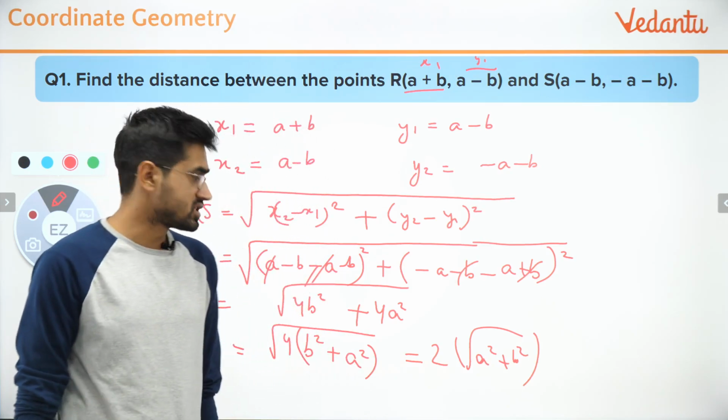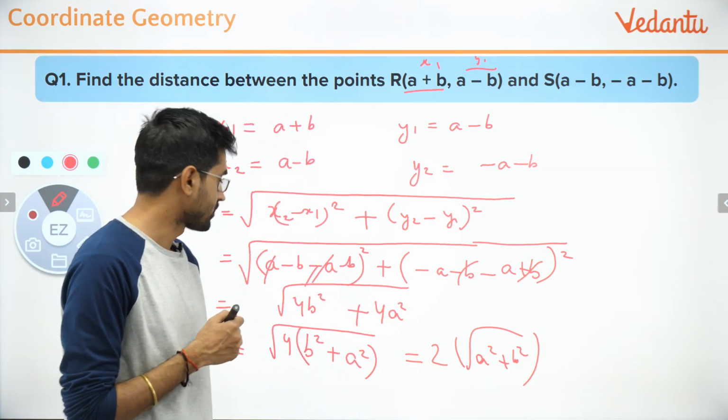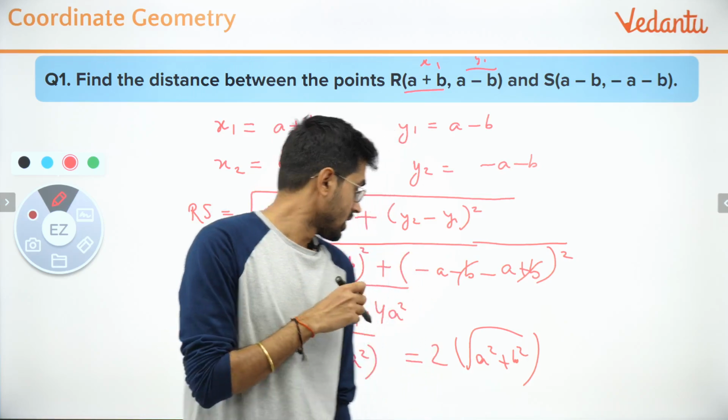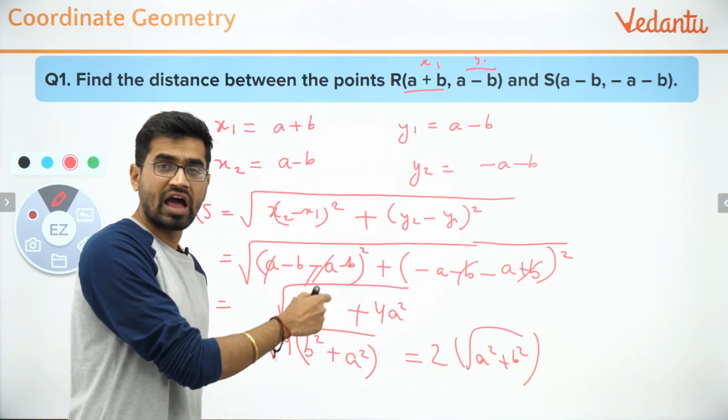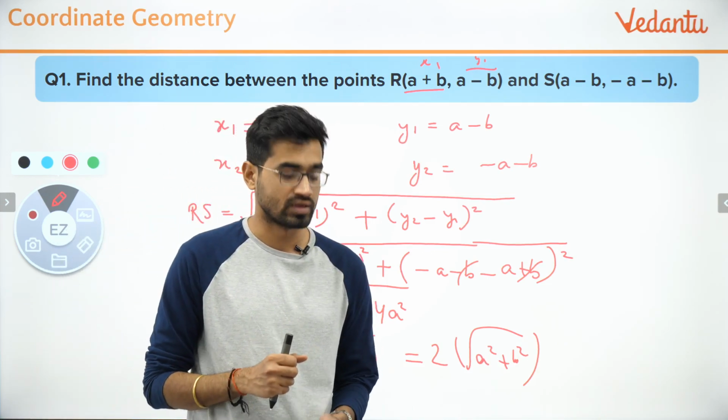And Shivam, you made a mistake. A square plus b square is not a plus b. Root of a plus b whole square is a plus b. But it is a square plus b square. If it had a 2ab extra, it would have been a plus b. Okay, don't make this mistake.